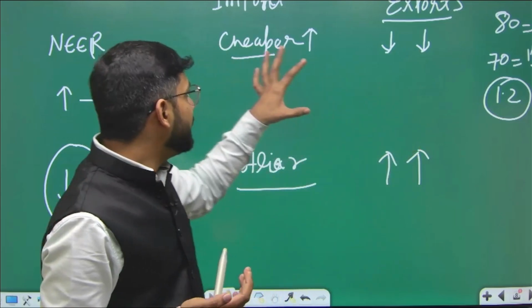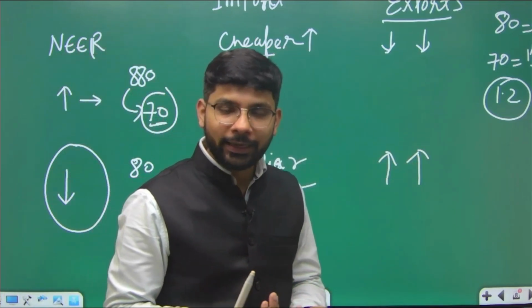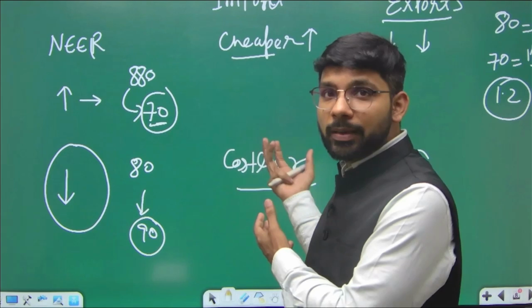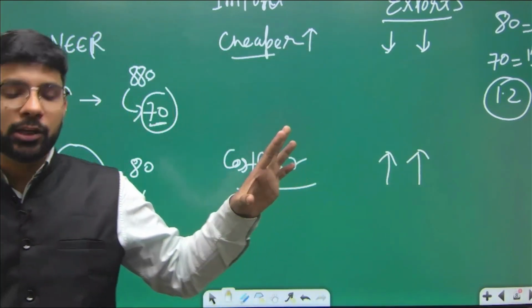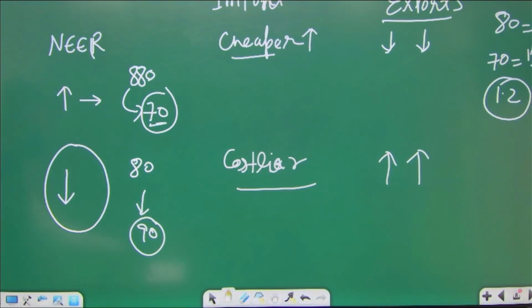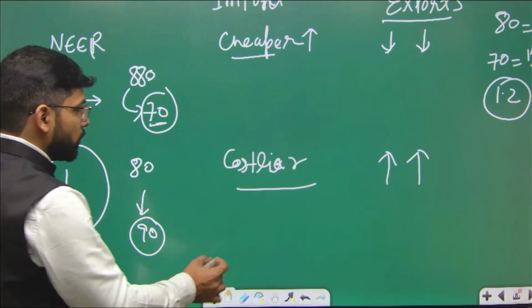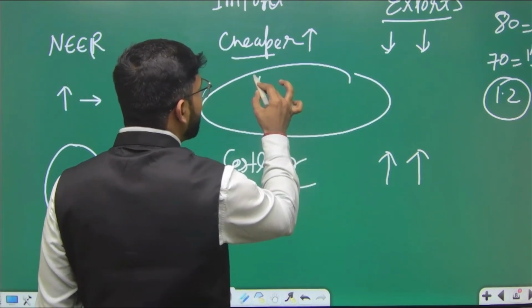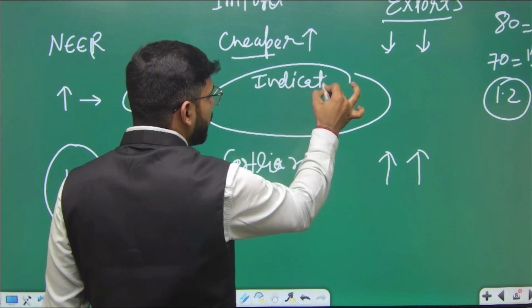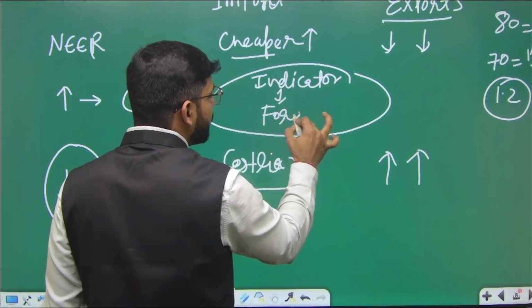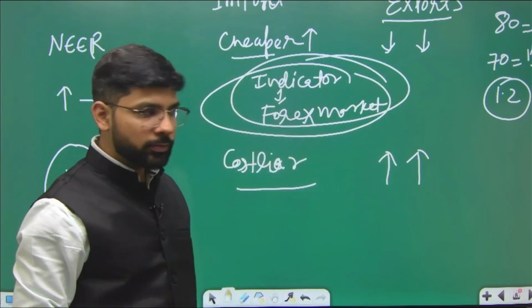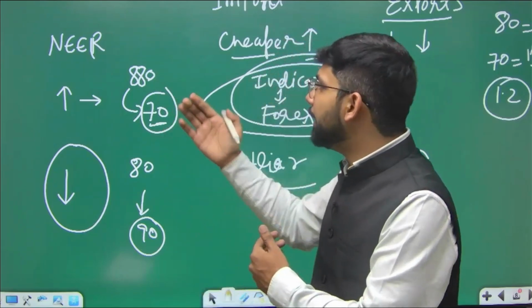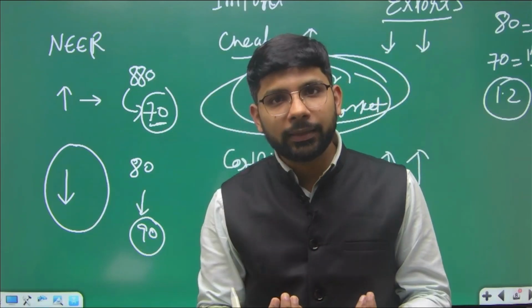So how the NEER is affecting the imports and exports of a country, किस तरीके से अफेक्ट करता है, और आप इसको स्पेसिफिकली अपने प्रीलिम्स में यूज कर सकते हैं. So this is the concept of NEER specifically. In this concept specifically, NEER जो यूज होता है, it is an economic indicator of a competitiveness in the forex market. तो इसको कंसीडर किया जाता है as an indicator in the forex market. NEER is used as a competitiveness indicator in the forex market. जो हमने देखा भी किस तरीके से NEER के इंक्रीज होने या डिक्रीज होने से how it is affecting the rate.